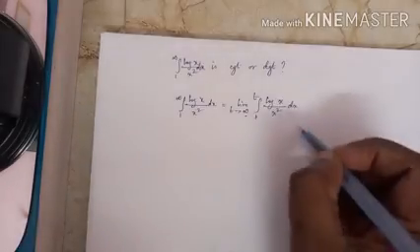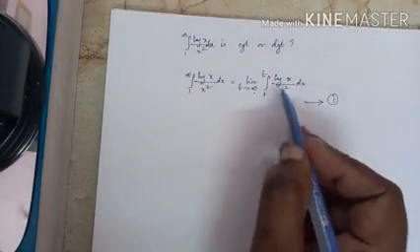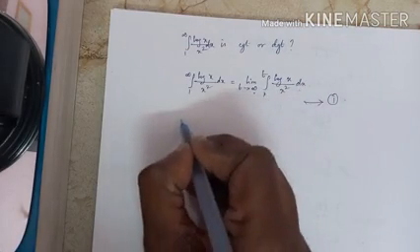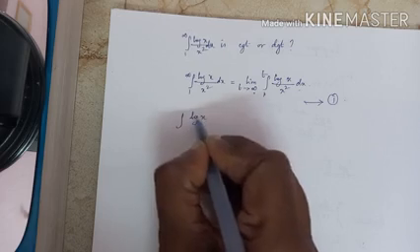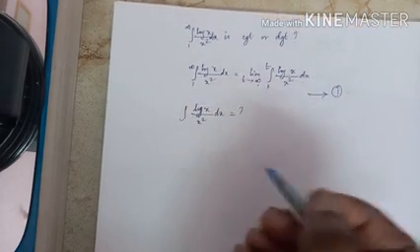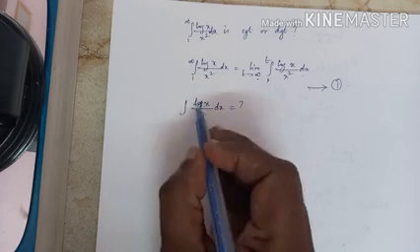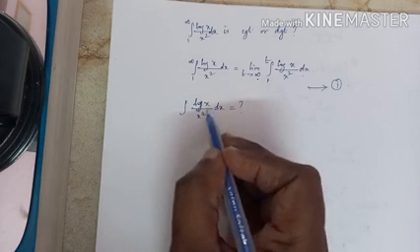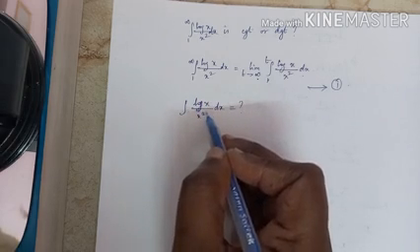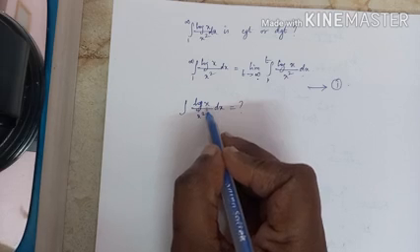So let us mark it as first equation. We shall come back later. Let us integrate log x by x square dx. We have to go for integration by parts. Since we have log x, can we use Bernoulli? No. We cannot use Bernoulli or any other method. We have to go for integration by parts.